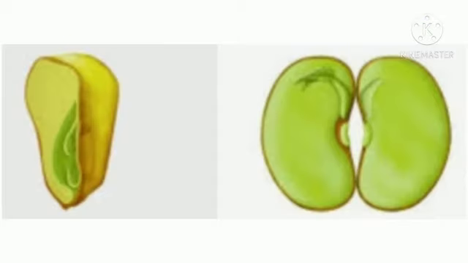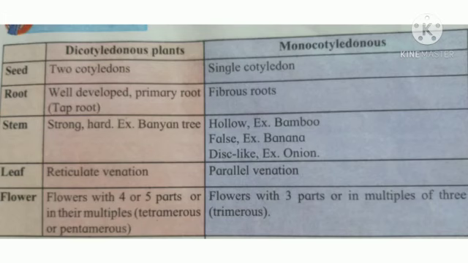The plants whose seeds can be divided into two equal halves or cotyledons are called dicotyledonous plants, and those whose seeds cannot be divided into equal parts are called monocotyledonous plants. Now see the difference between dicotyledonous and monocotyledonous plants. The seeds of dicotyledonous plants have two cotyledons and monocotyledonous plants have a single cotyledon.